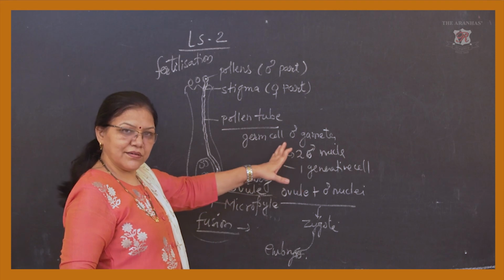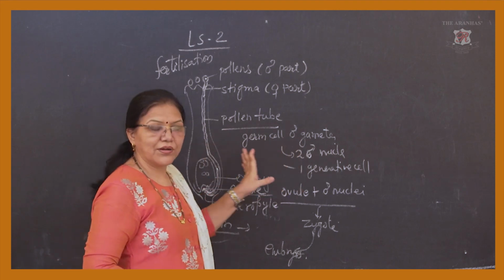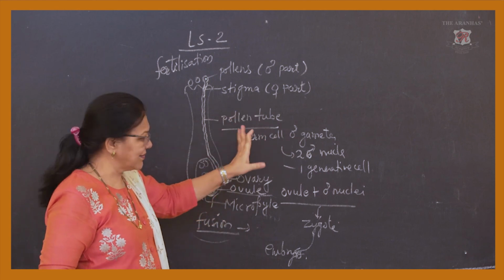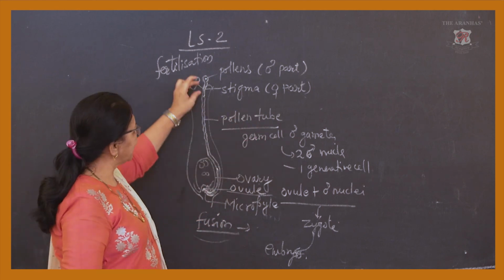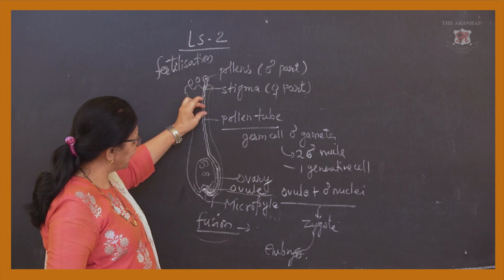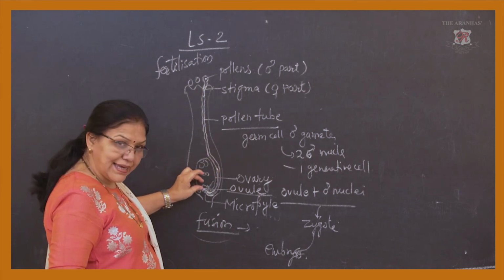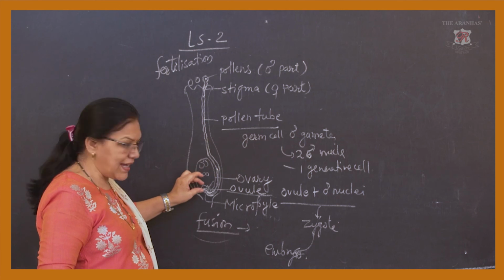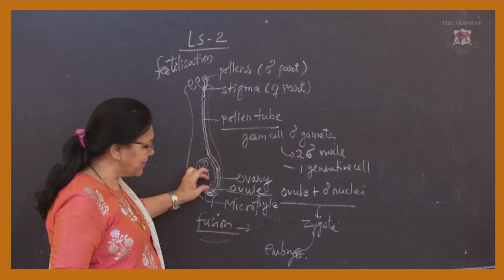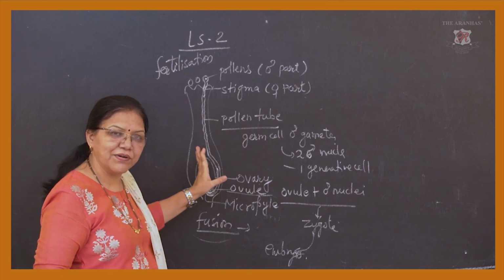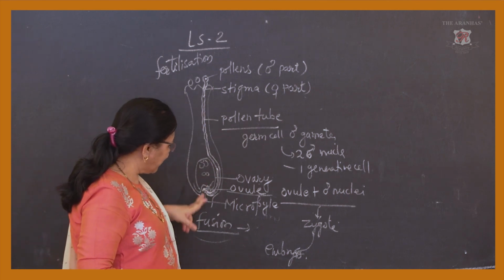Generative cells are not very well defined in your syllabus, so afterwards we will see them in the higher classes. Right now you only remember that these pollens are carrying sex cells which come through the tube. This tube is taking these male nuclei and fusing with the ovules present in the ovary, and this I am showing in the bisexual flower. And then here the fusion occurs.